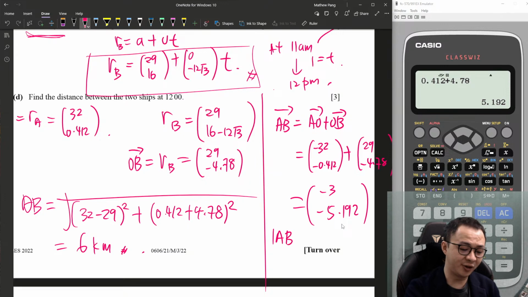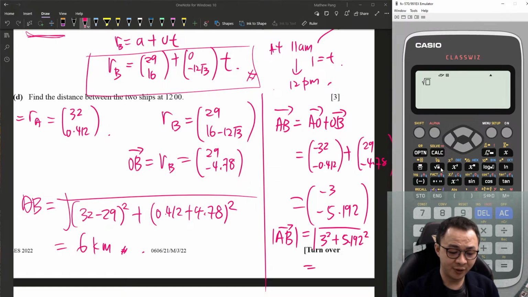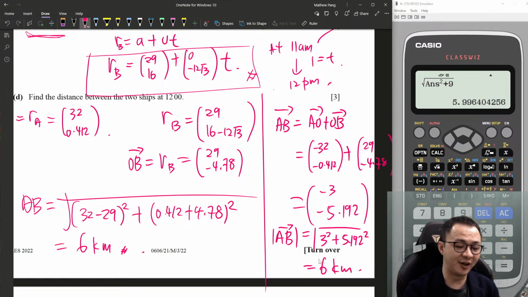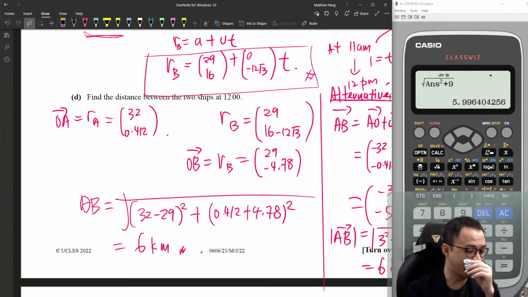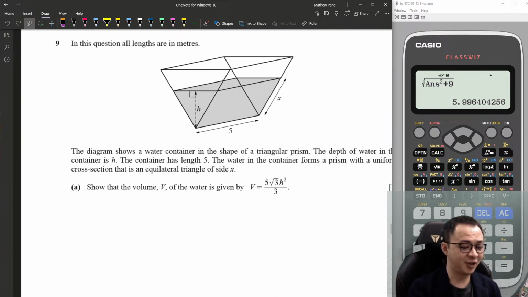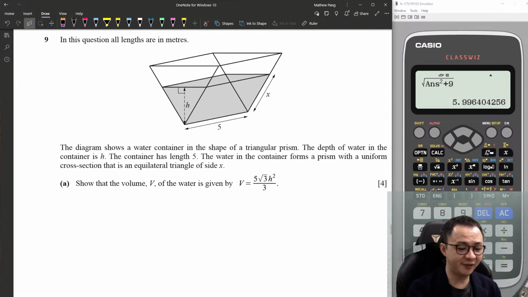And then I want to find the distance. I do the magnitude of them, right? Then I will just do 3 squared plus 5.192 squared, square root, which is about 6. So you realize I also get 6 km if I use the alternative method. Okay, so I hope both methods can give you some reference. Depending on which method you prefer to use, it doesn't matter. Eventually, you will get the same answer.